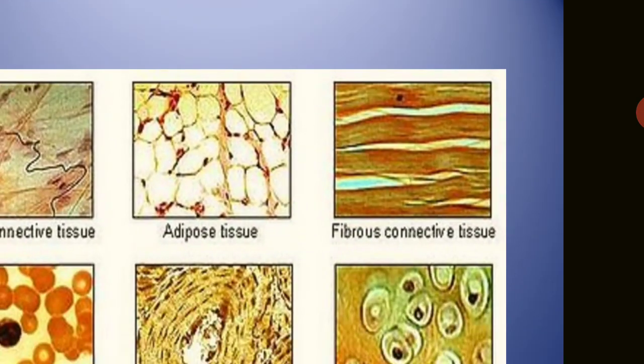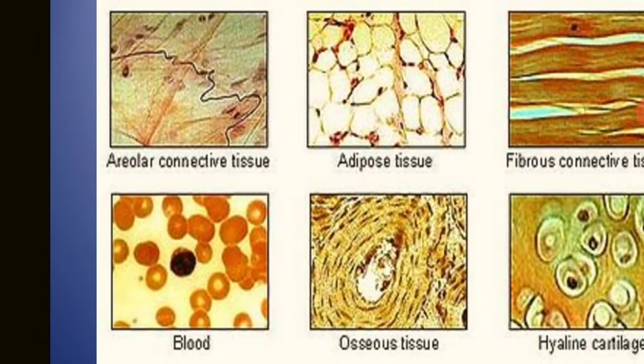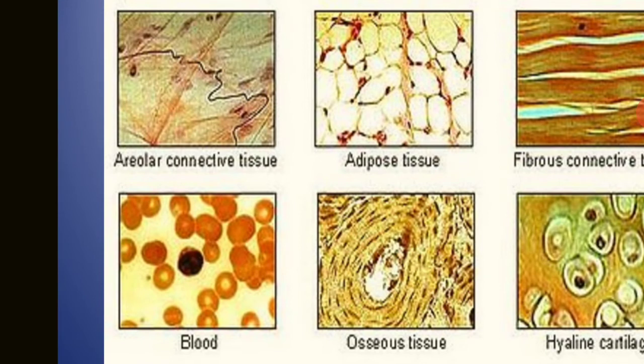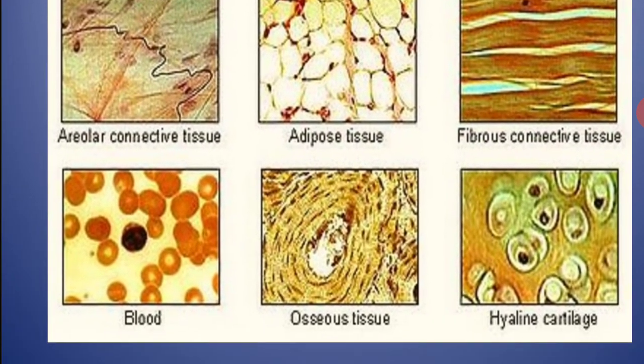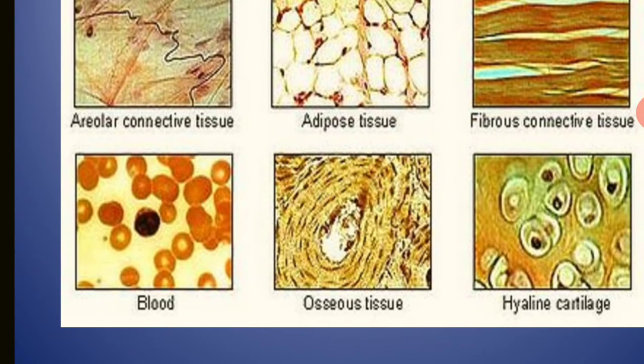Here you can see a diagrammatic presentation, a picture of the areolar connective tissue, where adipose, a white fat-like structure, is deposited. Fibrous connective tissue has long filaments and is fibrous. Osseous tissue means it is found in the bone. It is loosely compact in cartilage.